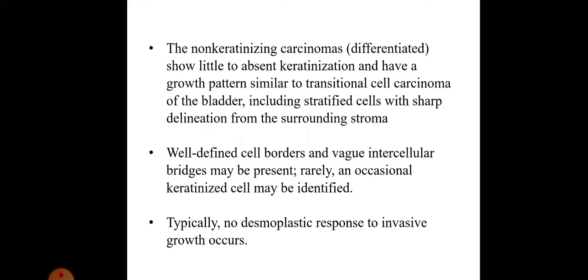The non-keratinizing carcinomas show little to absent keratinization and have a growth pattern similar to transitional cell carcinoma of the bladder, including stratified cells with sharp delineation from the surrounding stroma. Well-defined cell borders and vague intercellular bridges may be present. Rarely, an occasional keratinized cell may be identified. Typically, no desmoplastic response to invasive growth occurs.